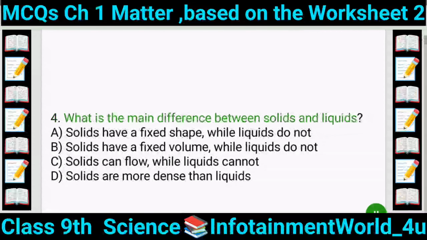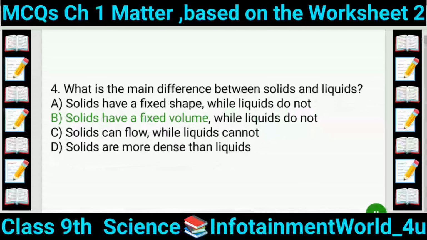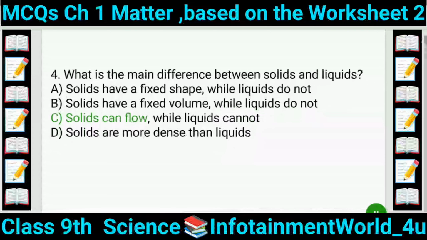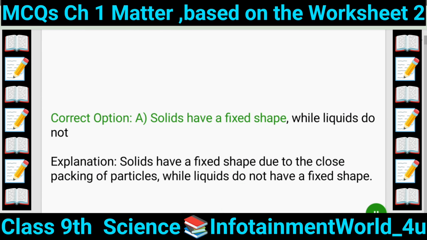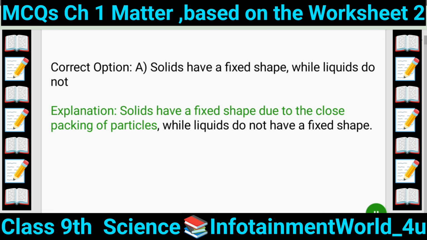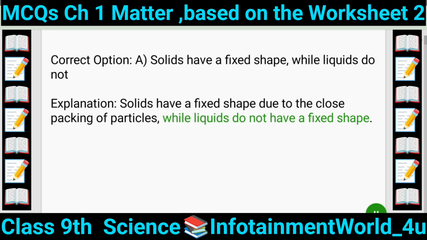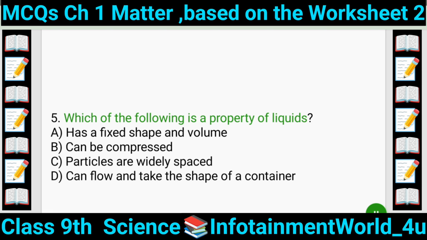4. What is the main difference between solids and liquids? A. Solids have a fixed shape, while liquids do not. B. Solids have a fixed volume, while liquids do not. C. Solids can flow, while liquids cannot. D. Solids are more dense than liquids. Correct option A. Solids have a fixed shape, while liquids do not. Explanation: solids have a fixed shape due to the close packing of particles, while liquids do not have a fixed shape.